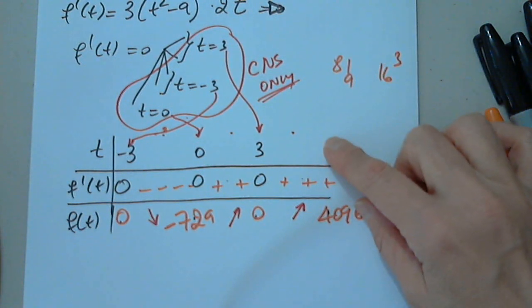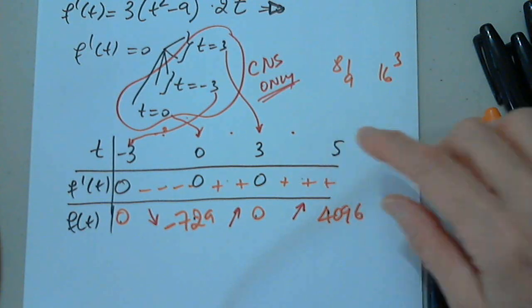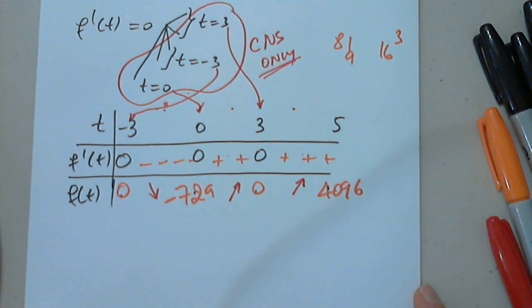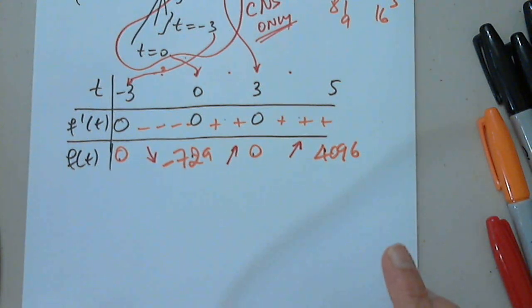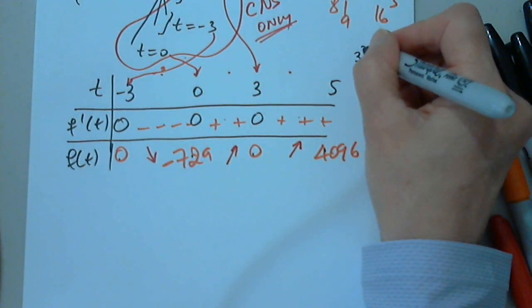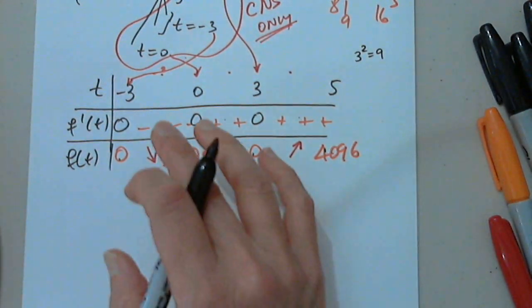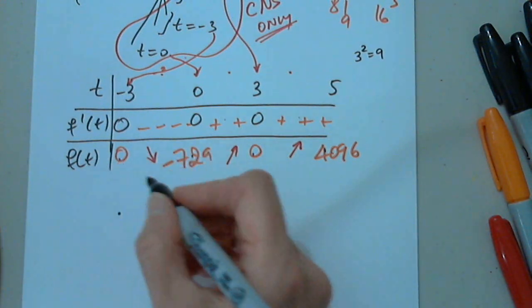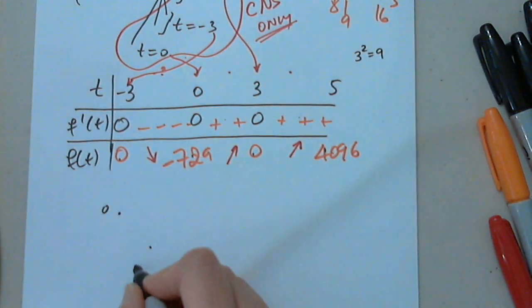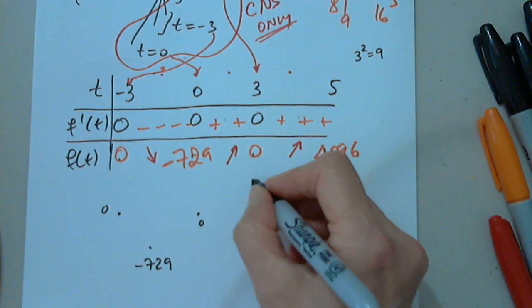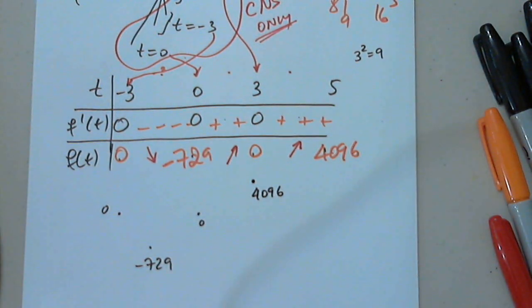Yeah, Professor, I literally wrote the maximum in the minimum and the minimum in the maximum. So of course. Okay, so now we have to make a decision. And here's how we make the decision. Unless you didn't square the 3 like I forgot last time, you're fine. So obviously, this is the altitude 0. This is the altitude -729. This is again altitude 0. And this is the altitude 4096.